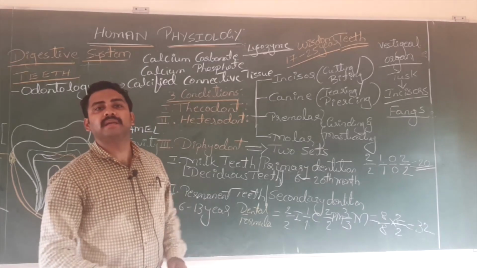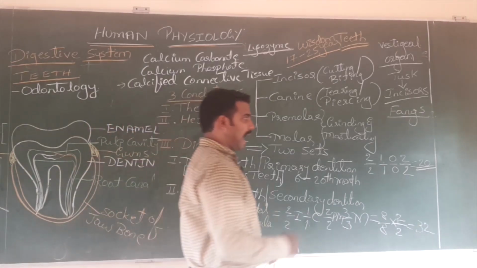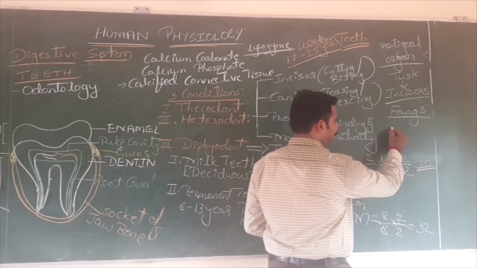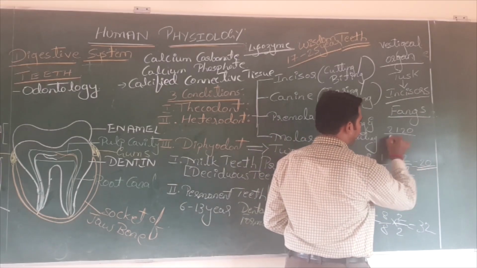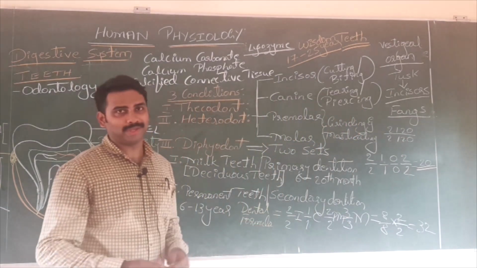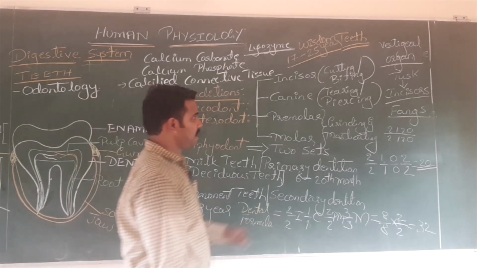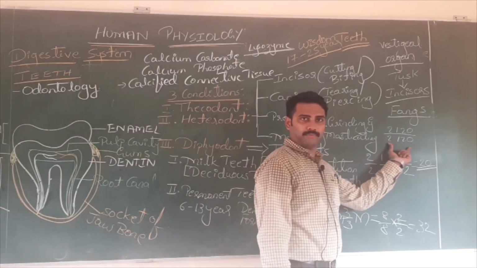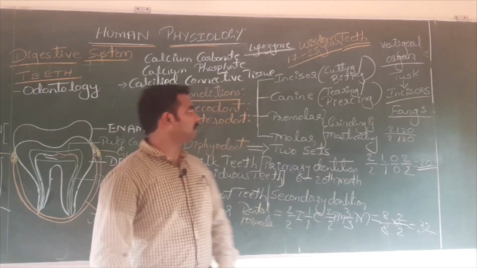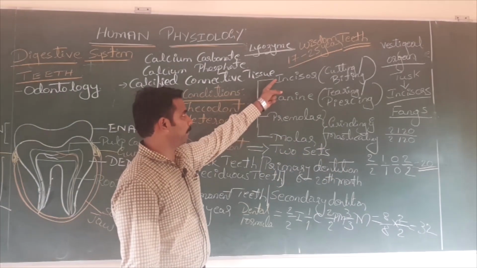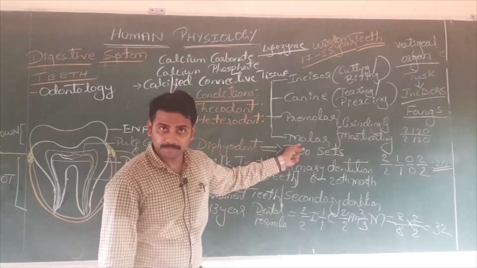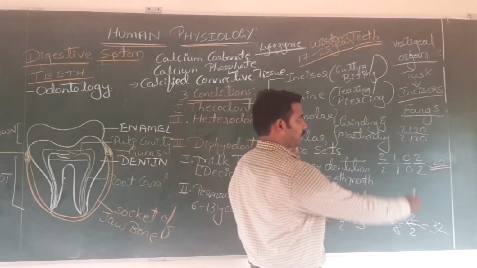A question appeared in a NEET exam. They asked in that question, a child has a milk teeth formula of 2120 by 2120. Which teeth is absent? Question is very simple. Hope you can answer. A child has a milk teeth formula of 2120 by 2120. Which teeth is absent or missing? These are the four options. What is your answer?